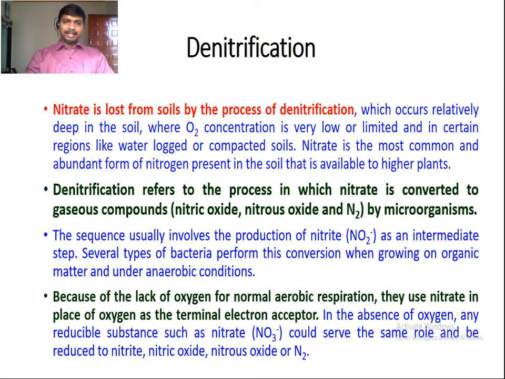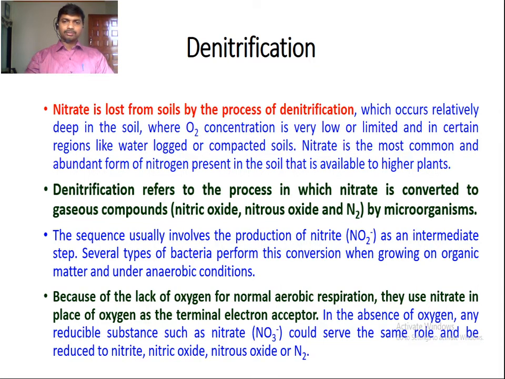The denitrification process occurs relatively deep in the soil where oxygen concentration is very low. Because of the lack of oxygen for normal aerobic respiration, these bacteria use nitrate in place of oxygen as the terminal electron acceptor. In the absence of oxygen, any reducible substance such as